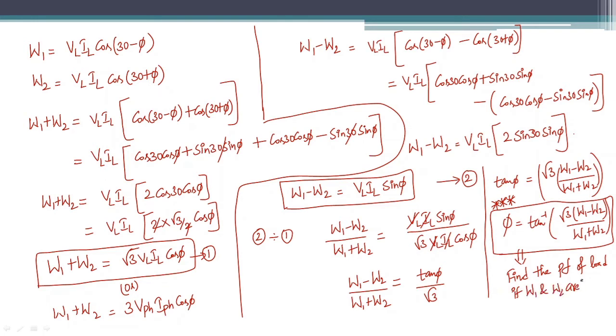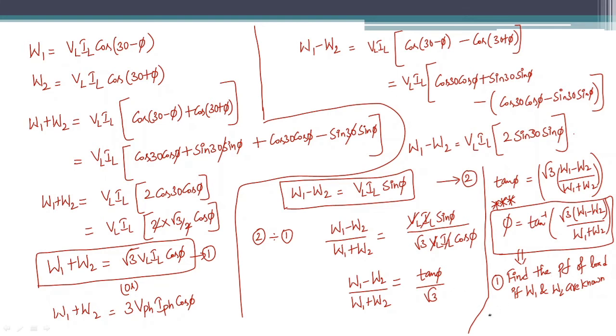If W1 and W2 are known, which are the readings of the two wattmeters, from that we can find the power factor of the load, whether it is a unity power factor load or half power factor load. Like that we can find easily from these two readings.